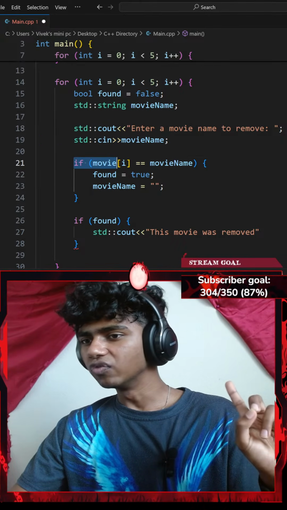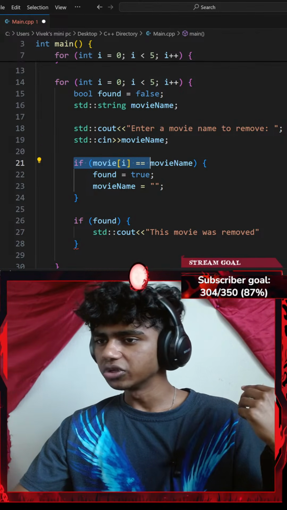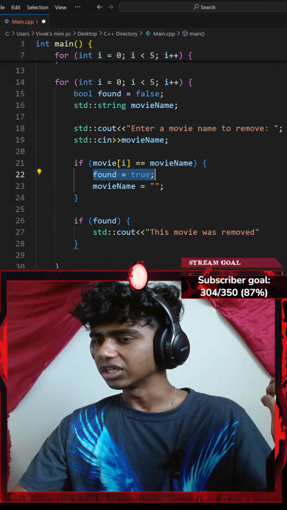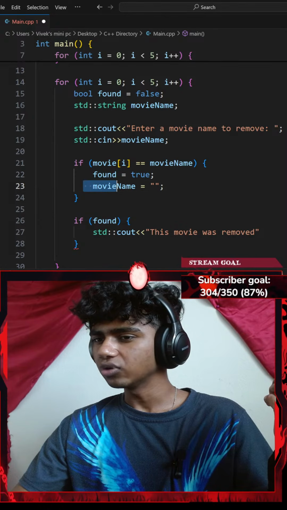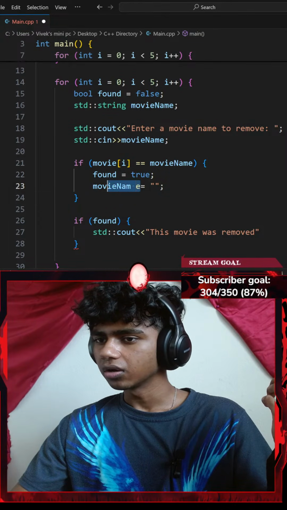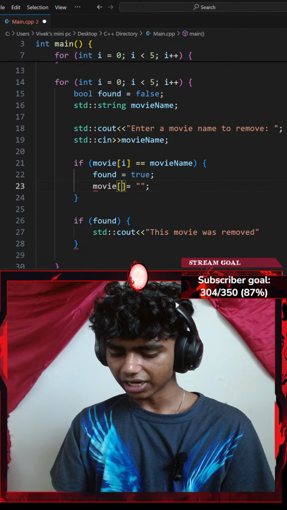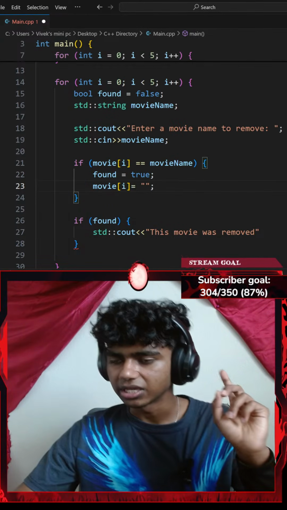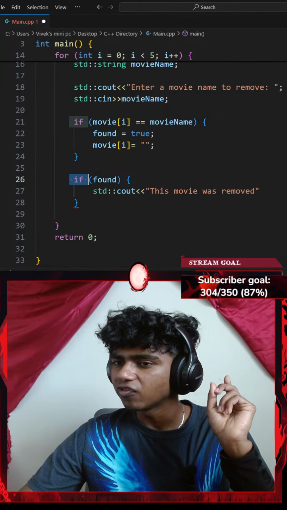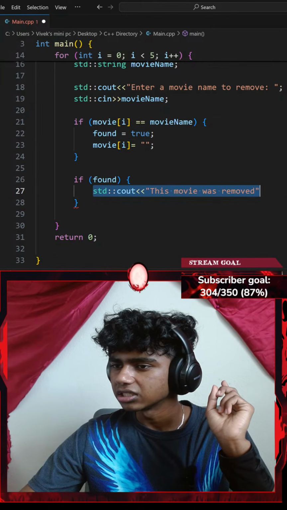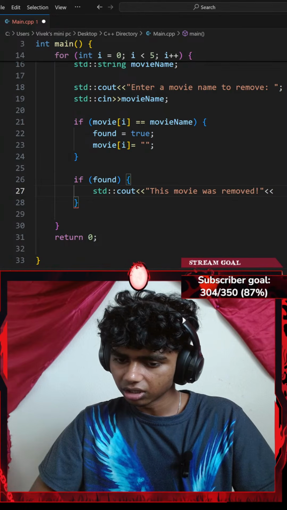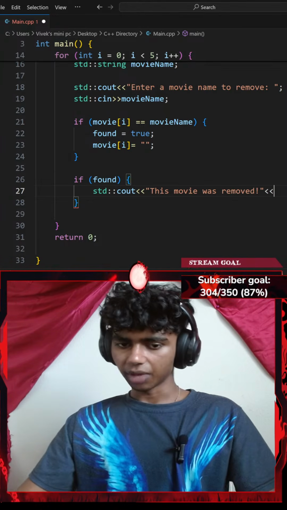Okay, so if my movies at index of I equals my movie name that my user enters, okay, found equals true. Let's do something like my movie at index of I equals an empty space. This makes more sense. I switch that movie with an empty space. If found, print this was removed, exclamation, with another insertion operator. You're doing something wrong, am I?